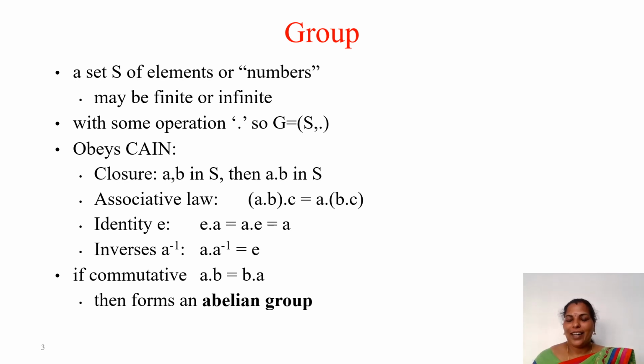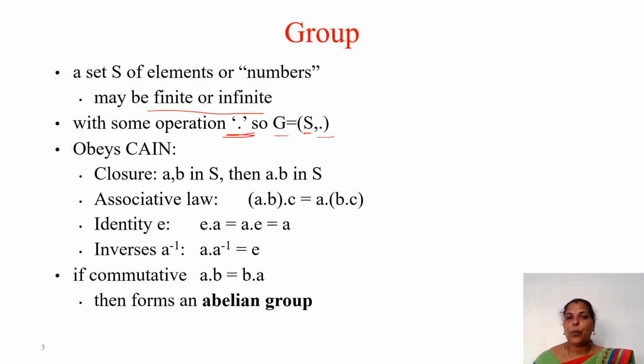So group, ring and field, somehow you have studied in discrete structures. At least group you are very much familiar with. Group means it is a set S of elements or numbers, and this set may be finite or infinite. And we are performing some operation with this set of elements or numbers. Some operation in the sense we are representing it as a dot. So group G equals S, that is the set of elements, comma, dot operator.